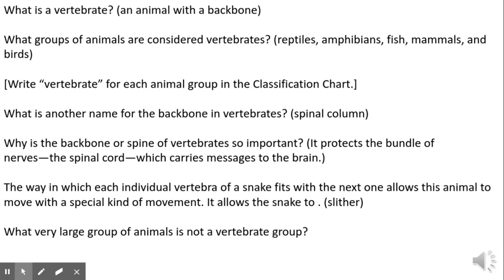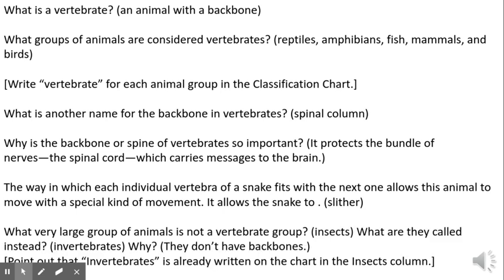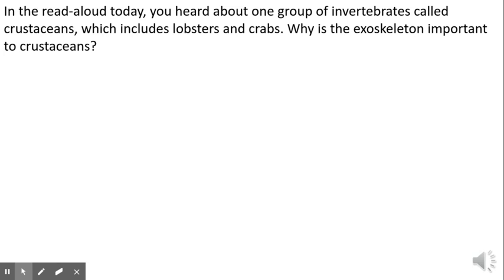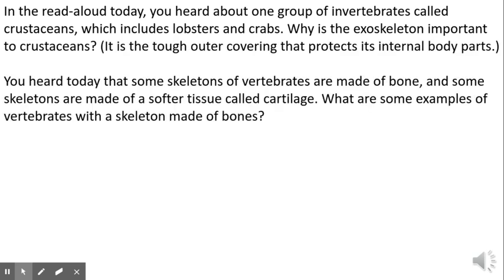What very large group of animals is not a vertebrate group? What is not a vertebrate? Insects. What are they called instead? They're invertebrates. Why? Because they don't have a backbone. In the read aloud today, you heard about one group of invertebrates called crustaceans, which included lobsters and crabs. Why is the exoskeleton important to crustaceans? Why do they need an exoskeleton? It's the tough outer covering that protects its internal body part, so it needs that protection.